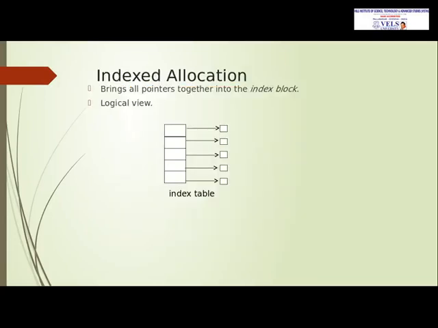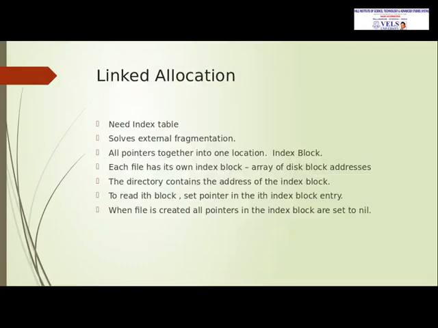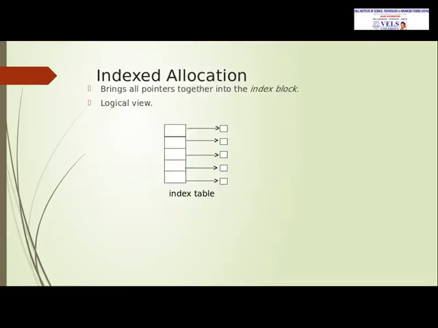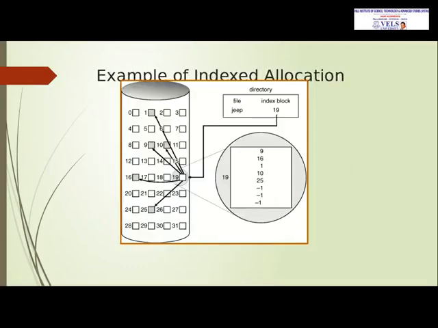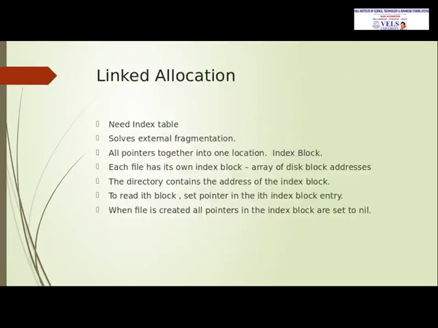Next, indexed allocation. Indexed allocation means it has an index table and it solves external fragmentation. Here all the pointers come together in an index table. The index table has an index block. The index block address will be stored in the directory. To read the ith block, set the pointer to the ith block entry. When the file is created, the pointers in the index block are set to nil.